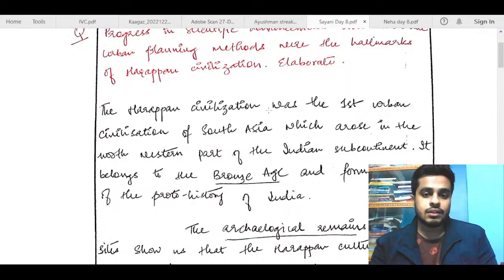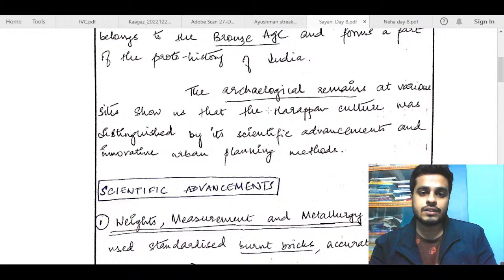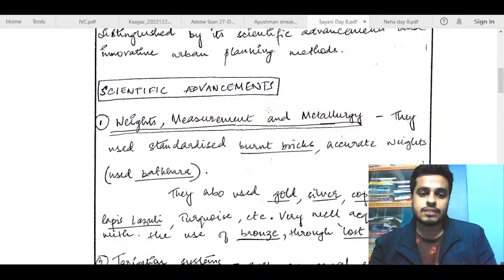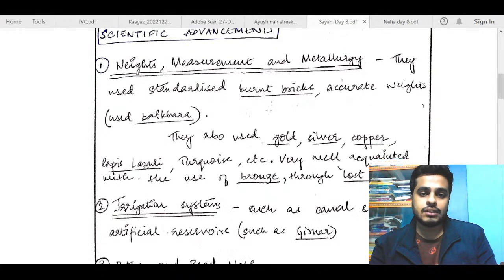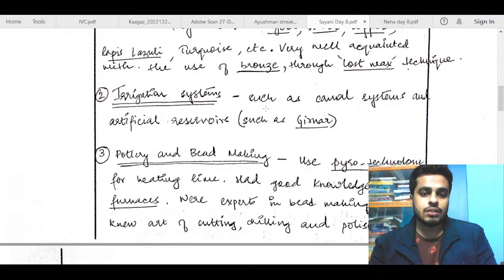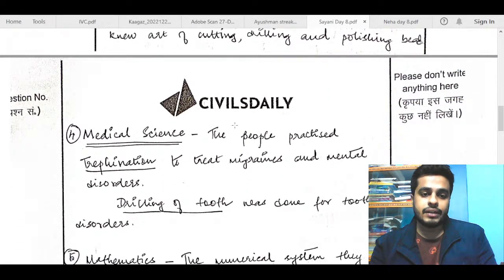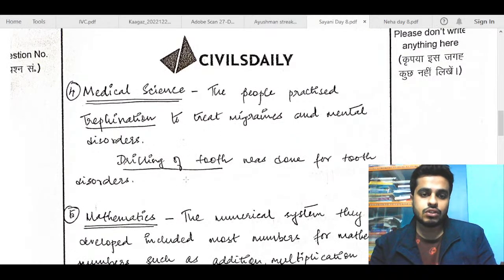Harappan civilization was the first urban civilization of South Asia which arose in the, okay fine, Bronze Age. Archaeological remains at various sites, fine, okay. Scientific advancements is okay. Weight measurements in metallurgy. This is good. So see for example here she has mentioned about this. Irrigation system is also good. Pottery and bead making use pyrotechnology for, okay fine. Medical science. This is also very good.